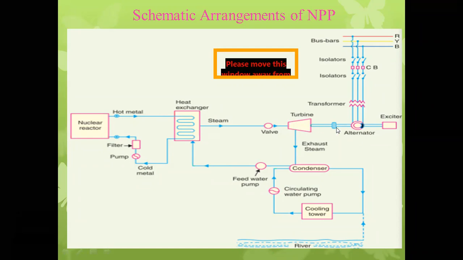So mechanical energy is converted into electrical energy by using the alternator. Yes or no? Since the alternator shaft is coupled with the turbine shaft, whenever the turbine rotates, the alternator will rotate and produce electrical energy.